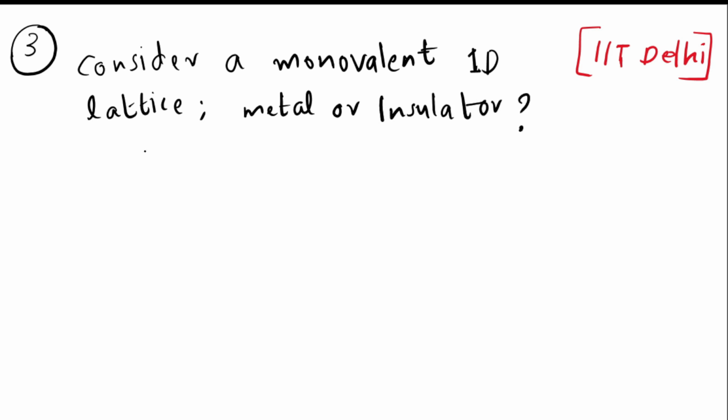So this was the question. We have to consider a monovalent 1D lattice. Will it be metal or insulator? Before answering this question, I want you to understand certain things.